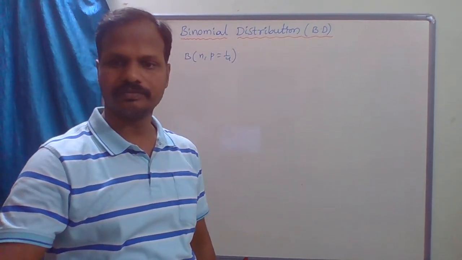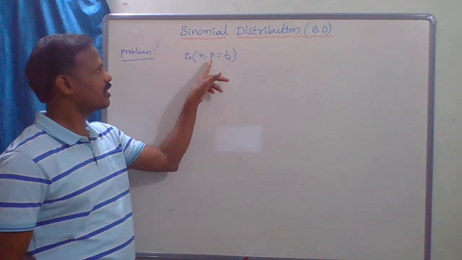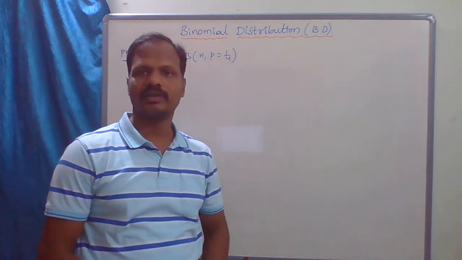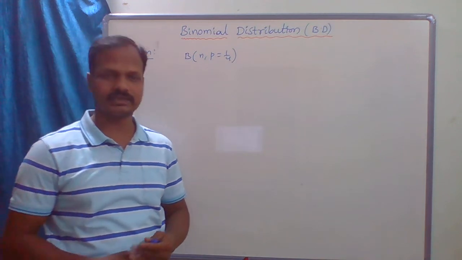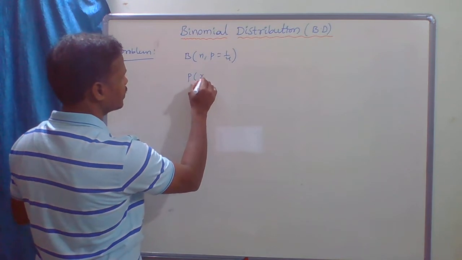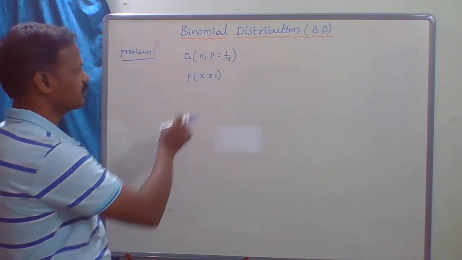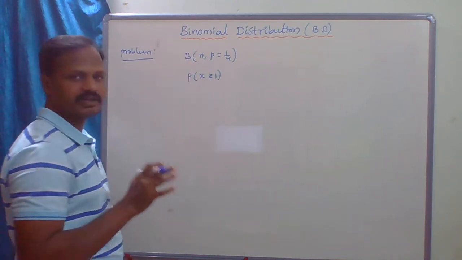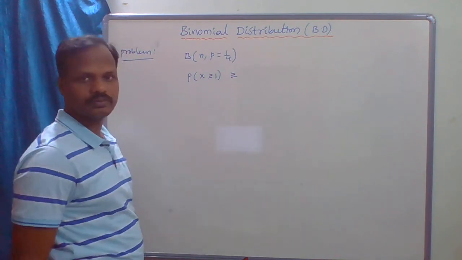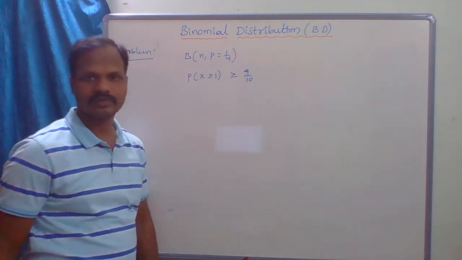Okay, so next problem. In a binomial distribution B(n, p) with p = 1/4, if the probability of at least one success, that is X greater than or equal to 1, where X is the number of successes, is greater than or equal to 9/10. This is the given. Then find n.